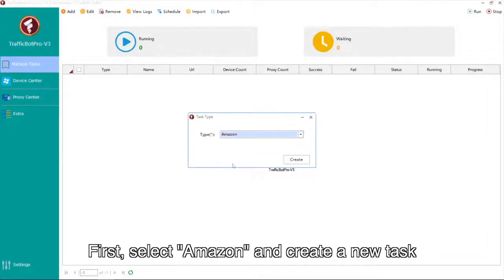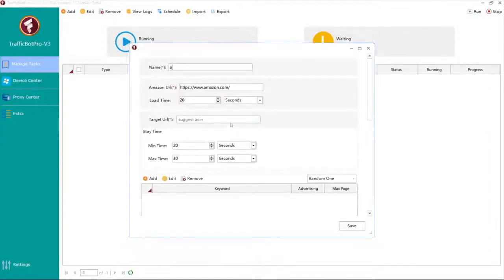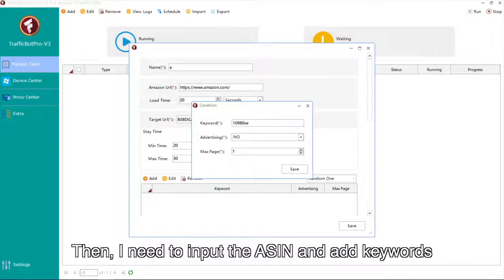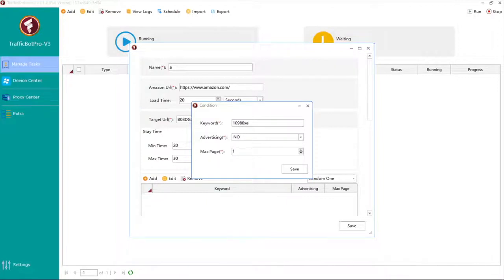First, select Amazon and create a new task. You should input the ASIN of the item. For example, I want to search 10980XE. Then, I need to input the ASIN and add keywords.